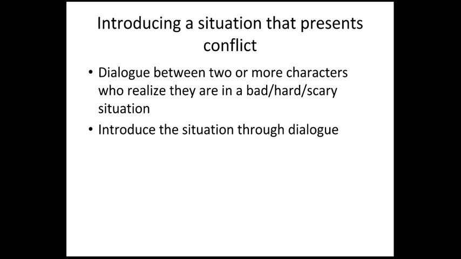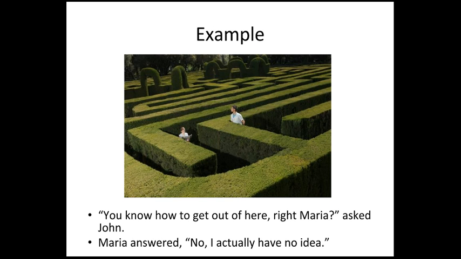Good job. Here's the second example of a way that we can use dialogue to introduce a conflict. That's dialogue between two or more characters who are starting to realize that they're in some kind of bad situation. You can introduce what this situation is through the dialogue between those people. I know that sounds kind of vague. Here's an example. These two people are lost in a maze.